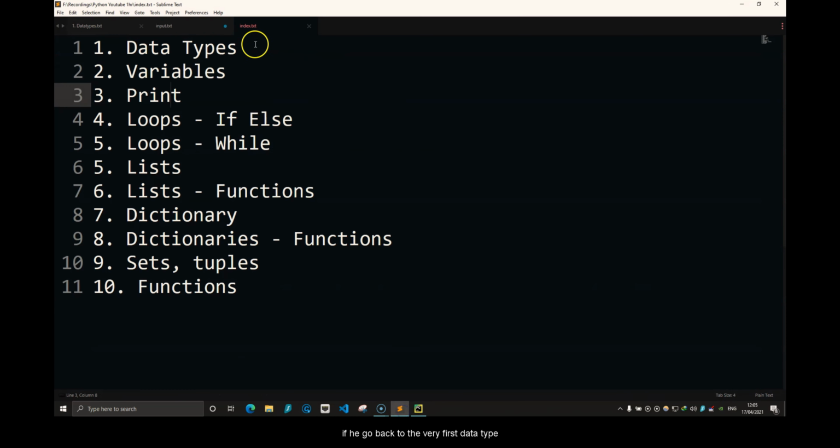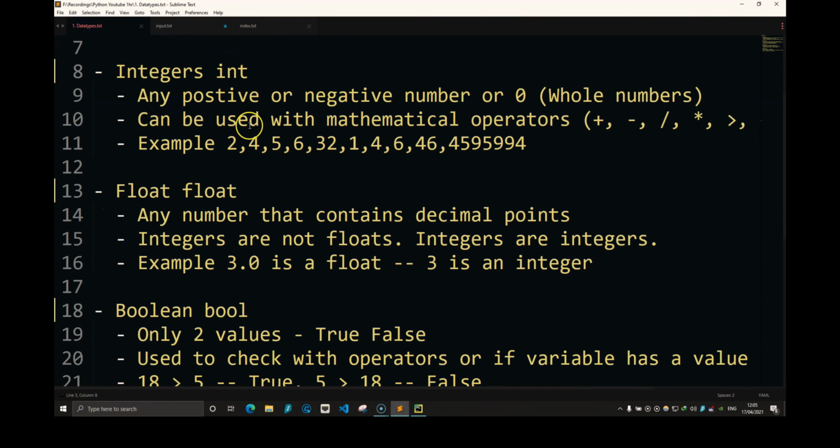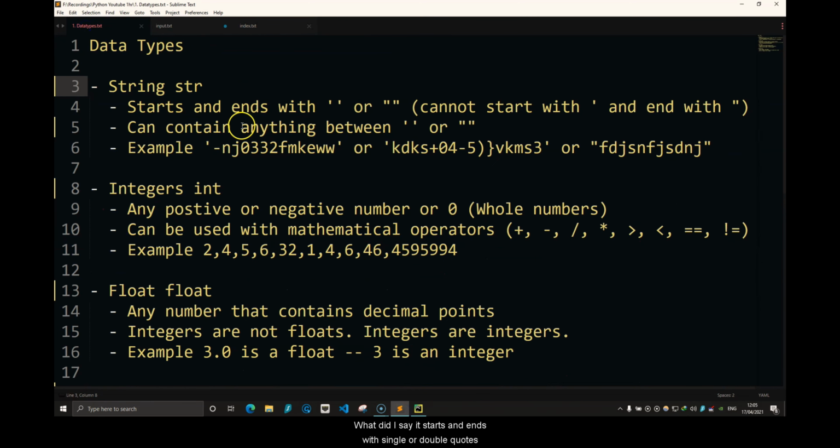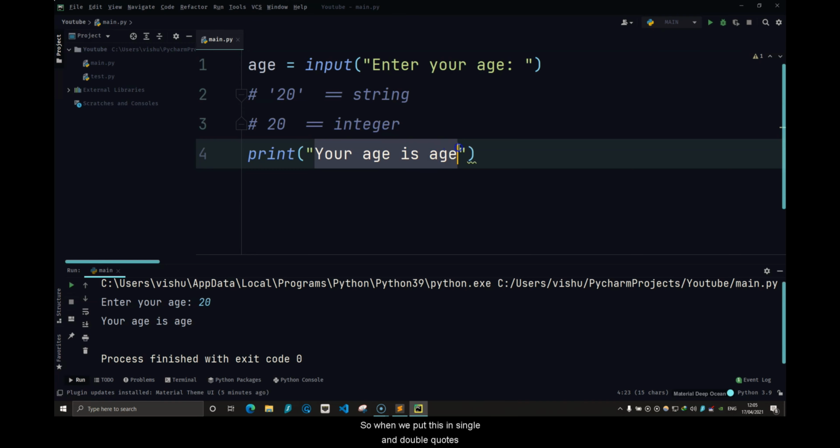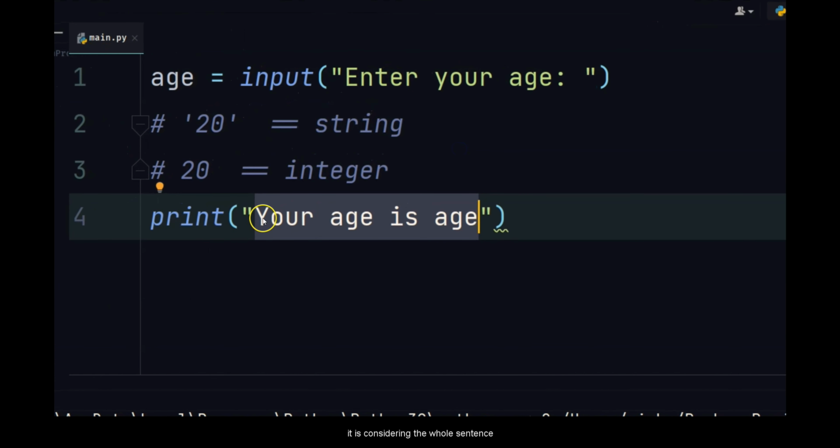If we go back to the very first data type, what did I say? It starts and ends with single or double quotes. So when we put this in single or double quotes, it is considering the whole sentence as a string. To change this, we have printf.